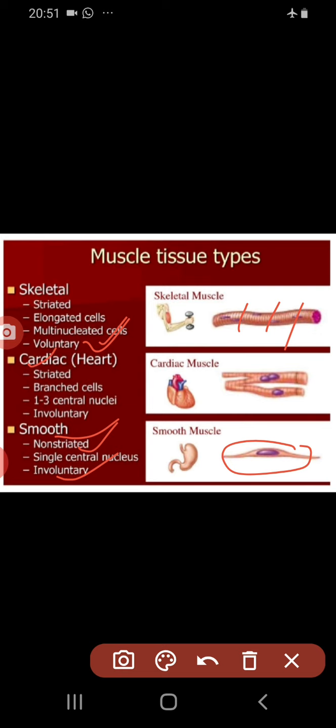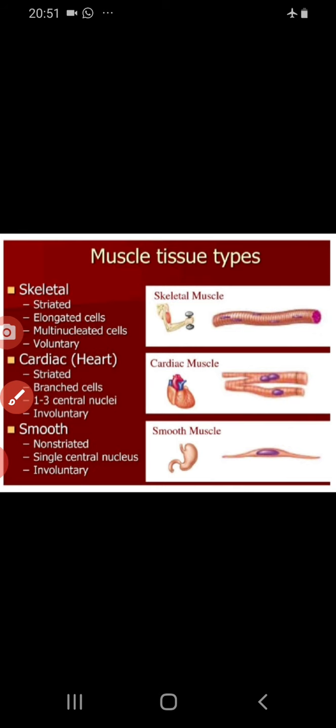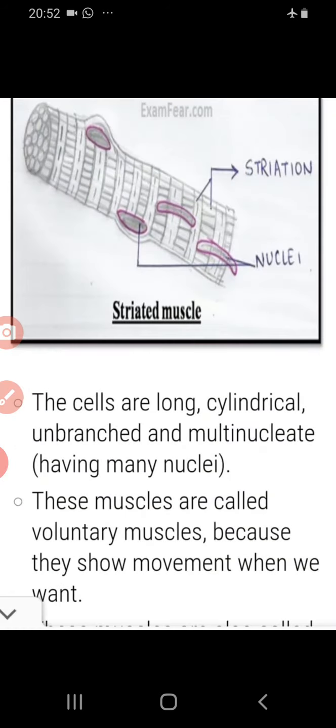The next type of muscles are the cardiac muscles, which are exclusively present in our heart. They are striated, means they also have light and dark striations. They have branched cells. They are multinucleate, means they have 1 to 3 nuclei, and they are involuntary. Involuntary means they are not under the control of our will. Now one by one we will study about these muscles.